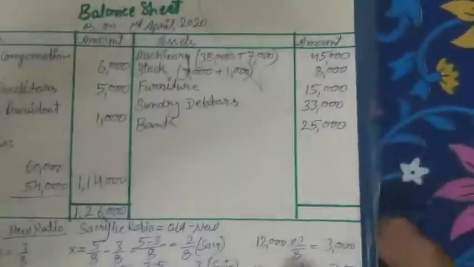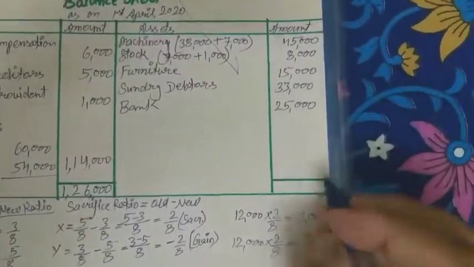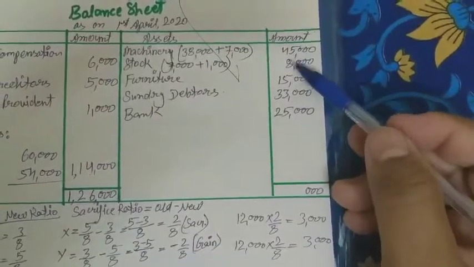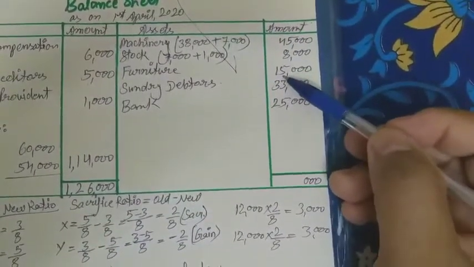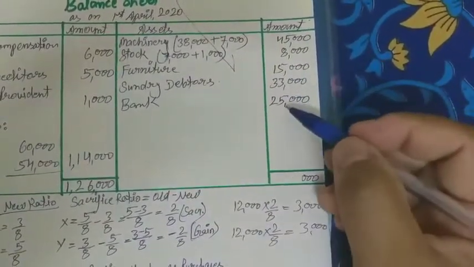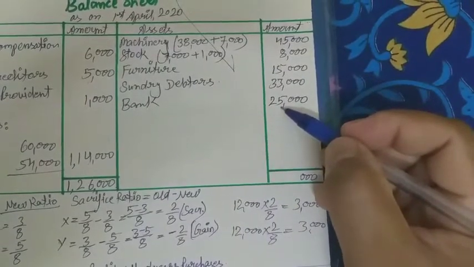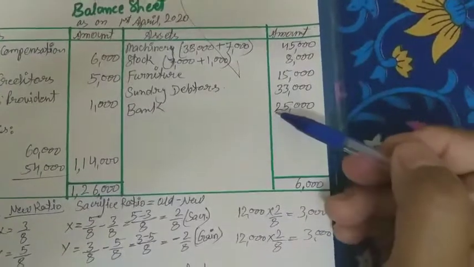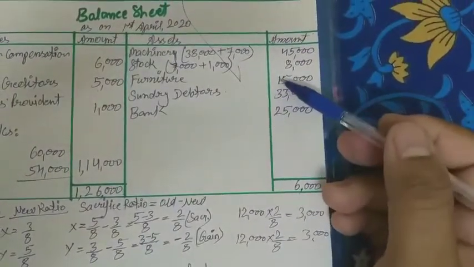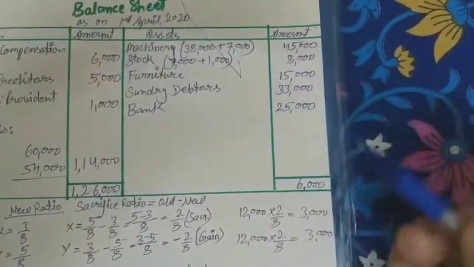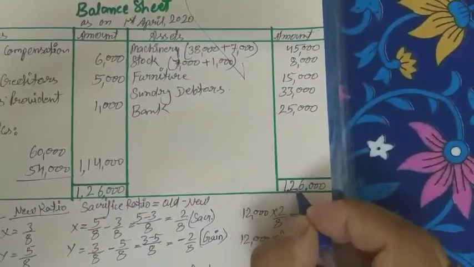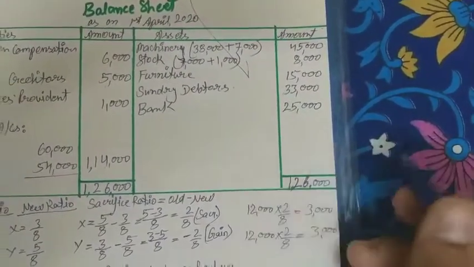And now on the asset side, if we total: 8, 5, 13, 18, 21, 21 and 5, 26, 6 carry 2, 4, 7, 8 and 4, 12. Both the sides, the balances are equal.